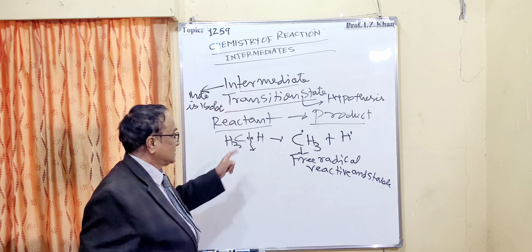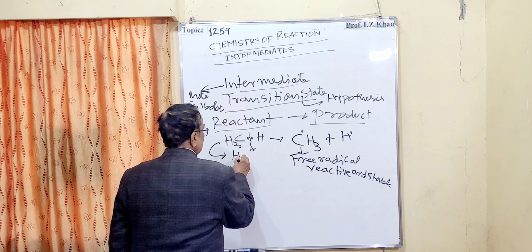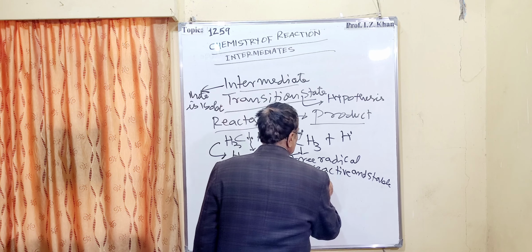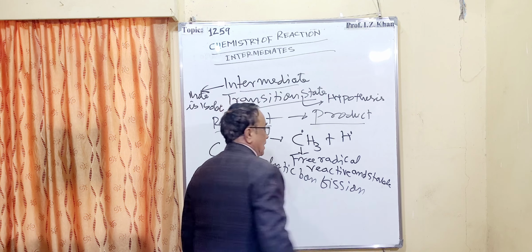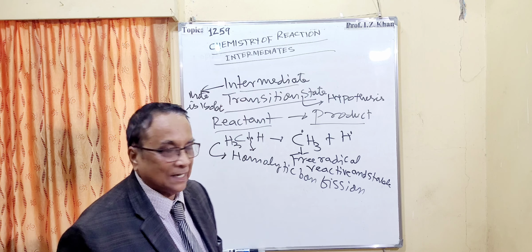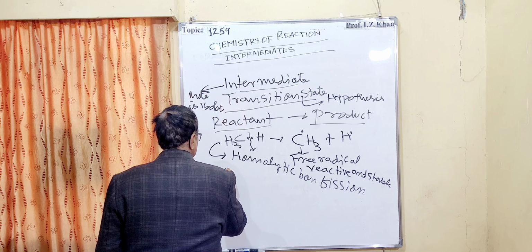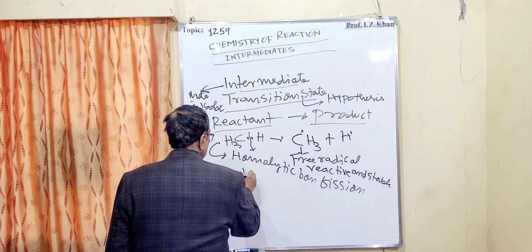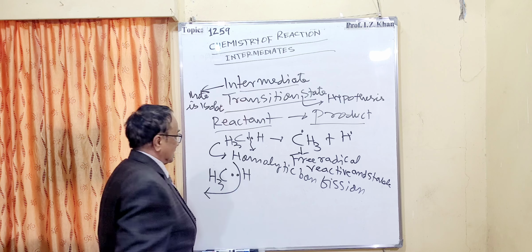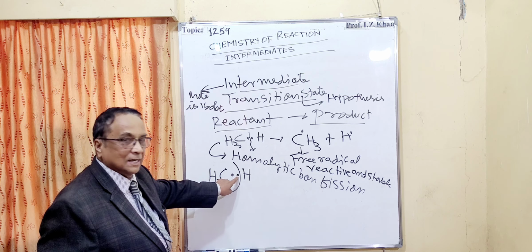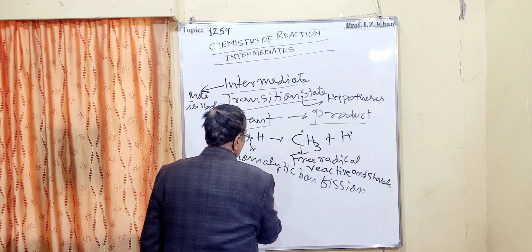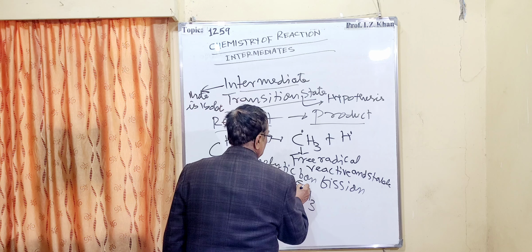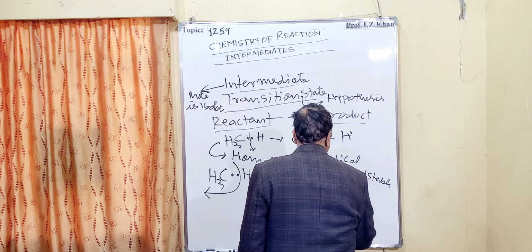The second condition, and this condition is called homolytic bond fission or homolytic bond breaking. The second condition, where the same methane is there, is unequal breaking of the bond, meaning CH3 takes the electron of hydrogen, and there will be formation of CH3 negative and H positive.